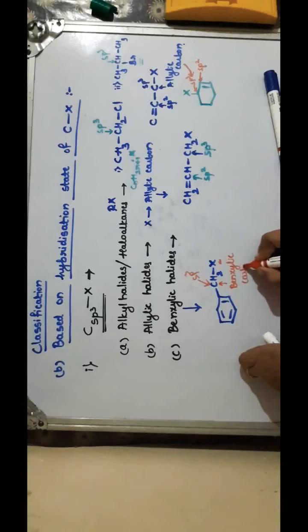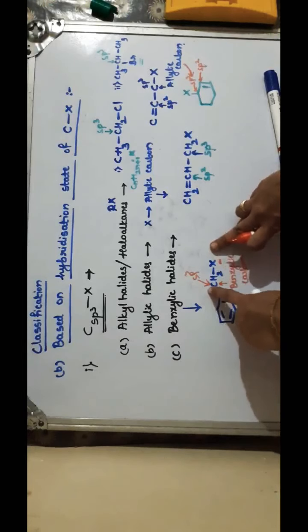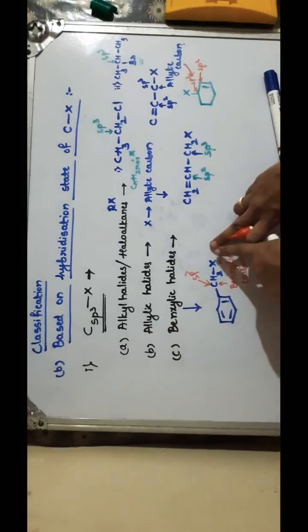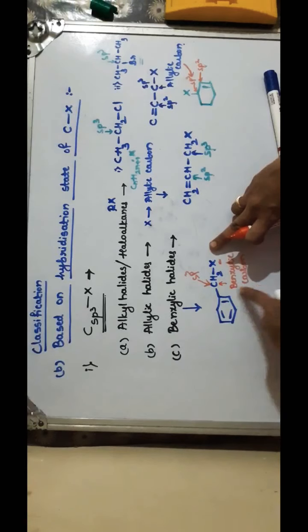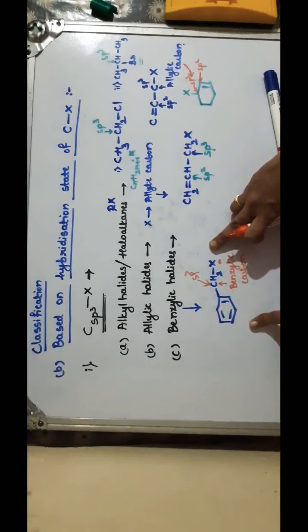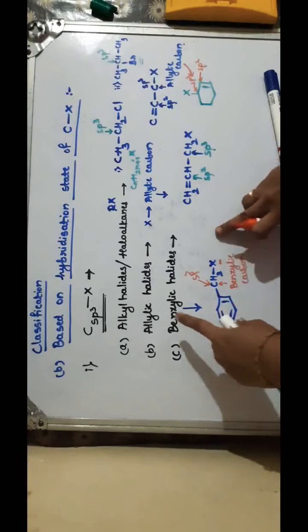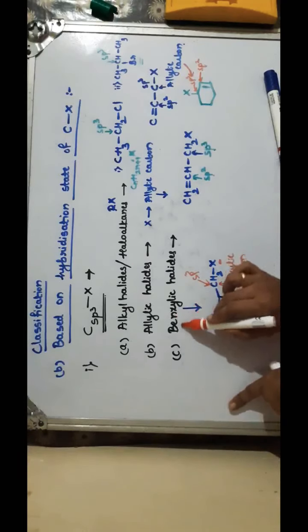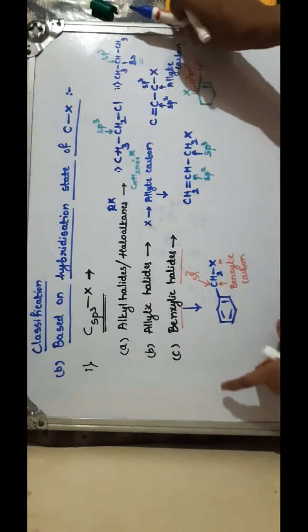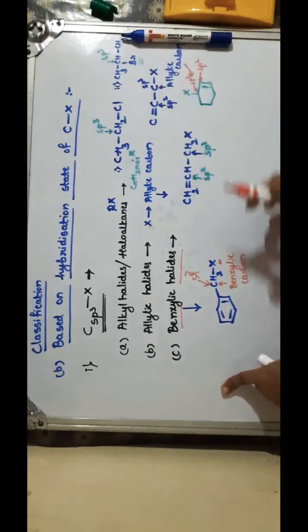What is the name for this carbon? It is called benzylic carbon. So in benzylic halides, halogen is attached to the benzylic carbon atom. What is benzylic carbon atom? Benzylic carbon atom is the one which is connected to the benzene ring. Here also we have sp2 hybridized carbon, but it is in the benzene ring. So it is considered in a different class called benzylic halides, where the halogen atom is attached to the carbon attached to the benzene ring.